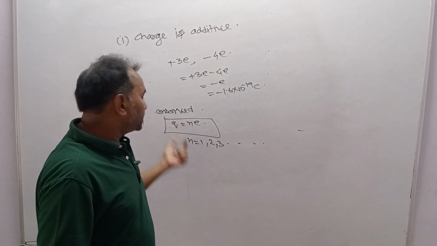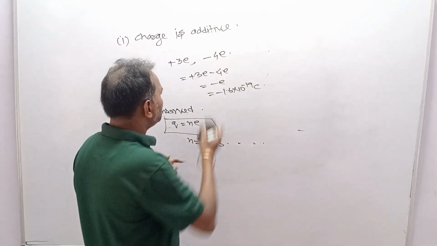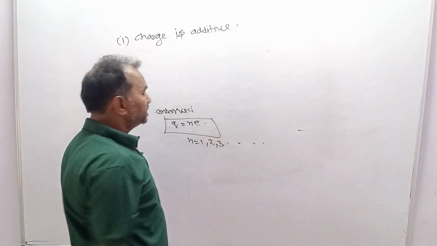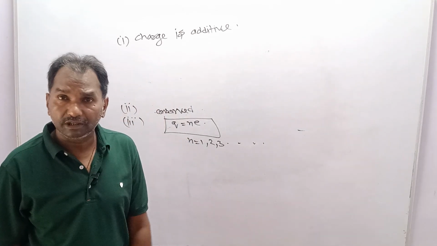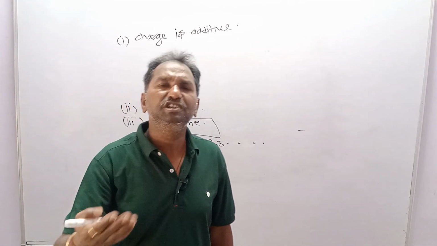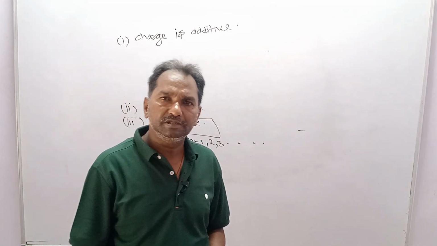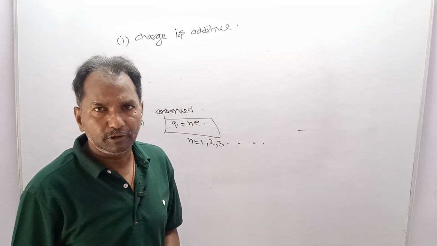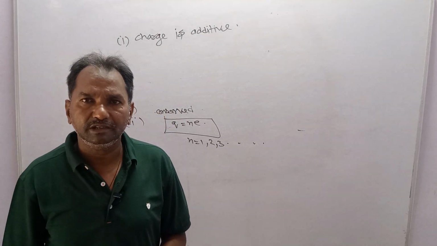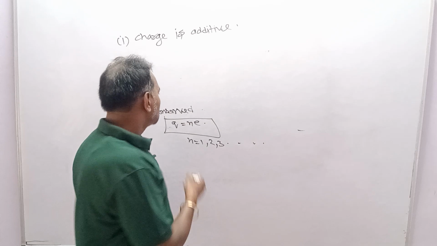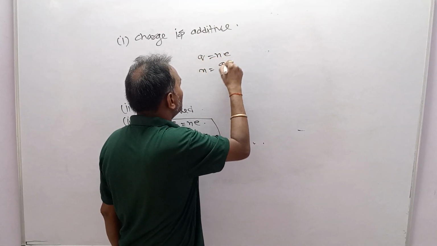Let the total charge transferred be 1 microcoulomb. A question might be asked: if 1 coulomb of charge has to be transferred from one body to another, how many electrons need to be transferred? So Q is equal to Ne, or N is equal to Q upon e.